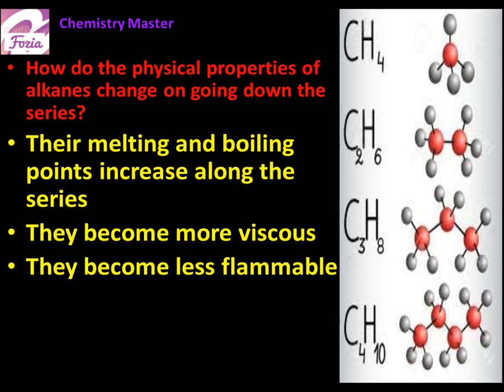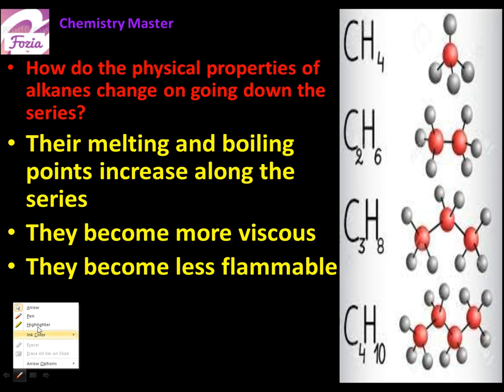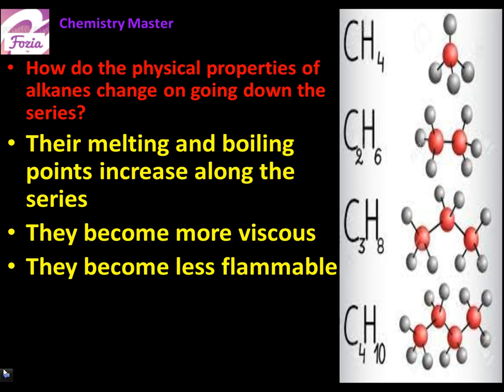The melting and boiling points increase along the series. The starting members have lower melting and boiling points. As we go to the higher members, as we move from methane to ethane, ethane to propane, and propane to butane, we see there is a gradual increase in melting and boiling points. And this is not the only property, they become more viscous. Being viscous means the liquids resist flow. And I tell you, the 4 members of alkanes from carbon number 1 to carbon number 4 are generally gases.